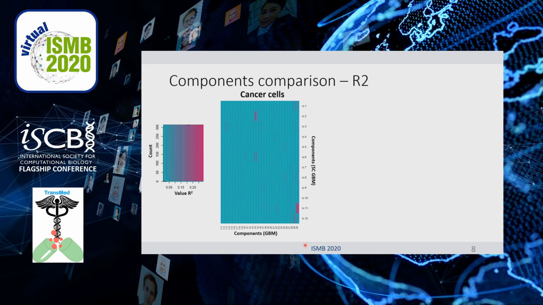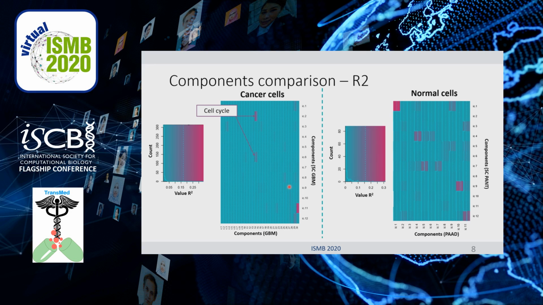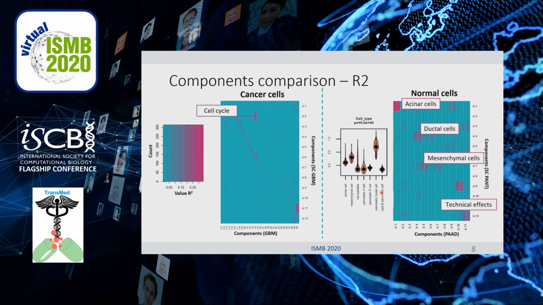Comparing single-cell and bulk samples of glioblastoma, we found some highly correlated components. Two of them were related to the cell cycle biological process. Analyzing pancreas normal cells and adenocarcinoma bulk samples, we put in line single-cell components with cell types. Here you can see an example of the diagram. And some of these individual cell type signals were found in bulk samples. And also we found a highly correlated component related to technical effects.